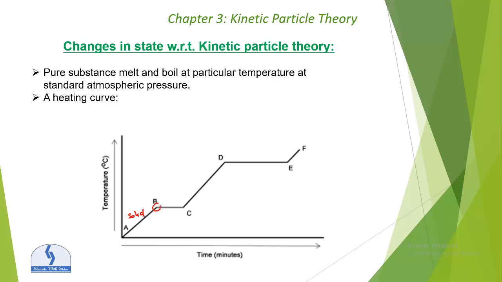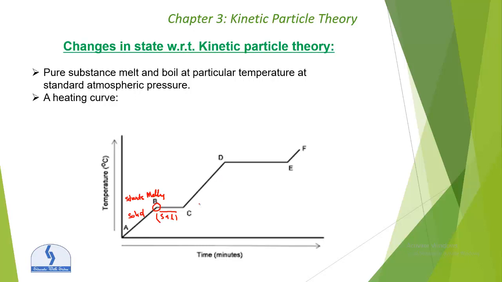And at point B, it starts melting. From point B to C, it is a mixture of solid and liquid, and during melting, temperature does not rise even though the heating continues. The heat energy is needed to overcome the forces of attraction between the particles. So we can say that melting is an endothermic process.